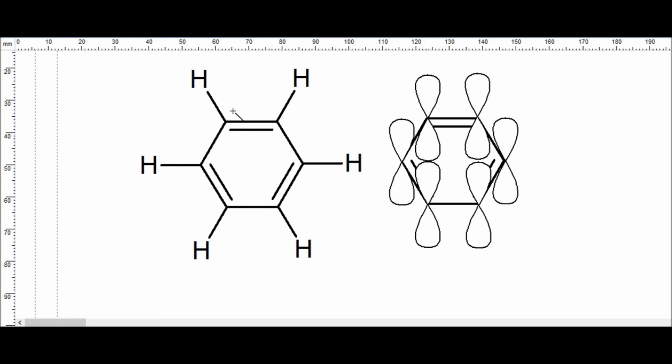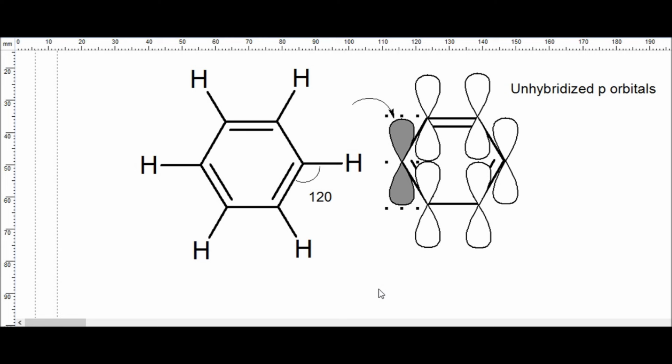What is the angle between each of these orbitals? 120 is the angle between each of these orbitals in an sp2 hybridization. The unhybridized p orbital is always perpendicular to the plane which contains the 3 orbitals. Can you visualize that? One of the lobes coming up, one of the lobes going below the plane, right?